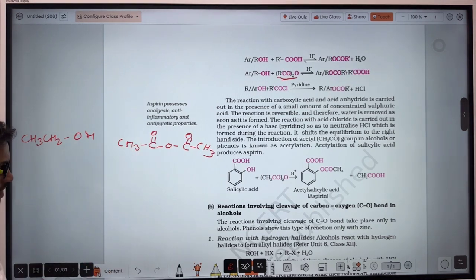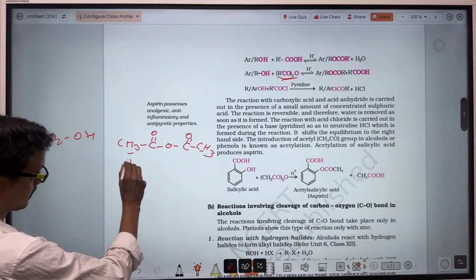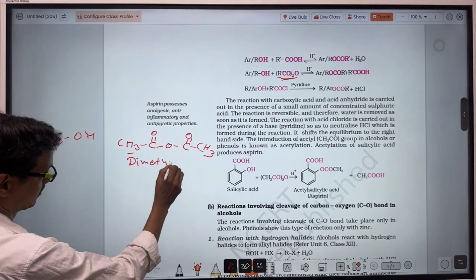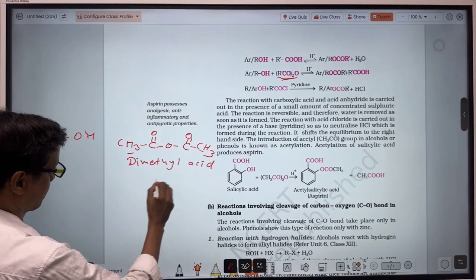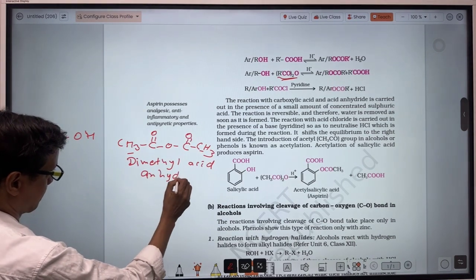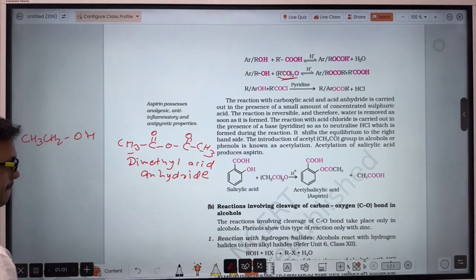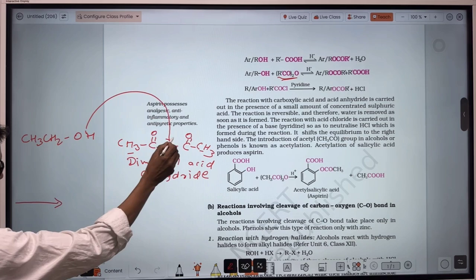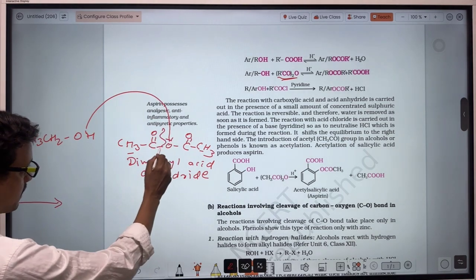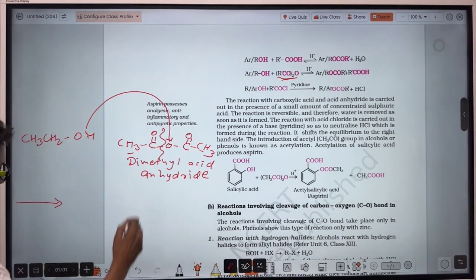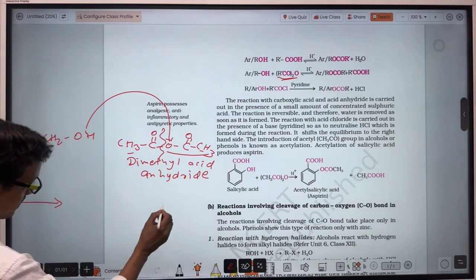The name of this compound: here methyl, and here methyl also, so it will be called dimethyl. What happened? This hydrogen will bond to this oxygen, so the bond will cleave from here or here. When it cleaves from here, that will become a carboxylic acid.